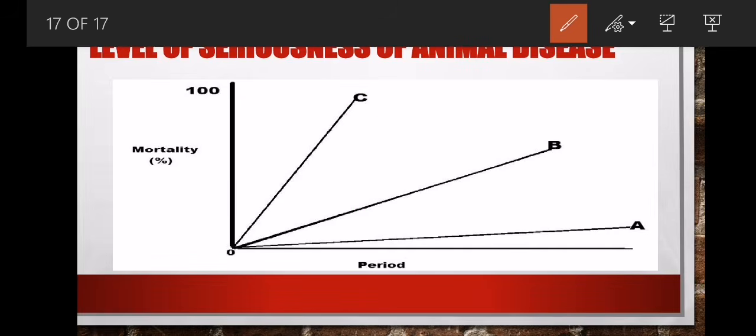We say A, uthatha isikhathi eside, so sithini, it's chronic. B, it's intermediate, thatha isikhathi esiphakathi nendawo, so it's peracute. Then bese sithi C, uyashesha ukubulala isilwane within a short period of time, so it's acute. That is the simplest part of it. And ngicela sihlobo sami we understand kahle.